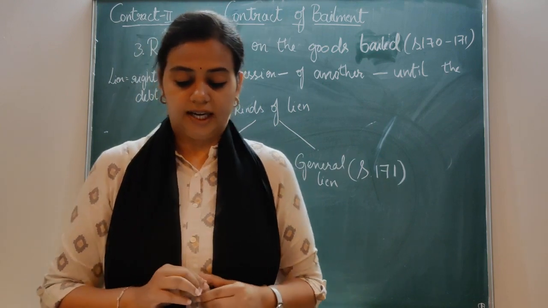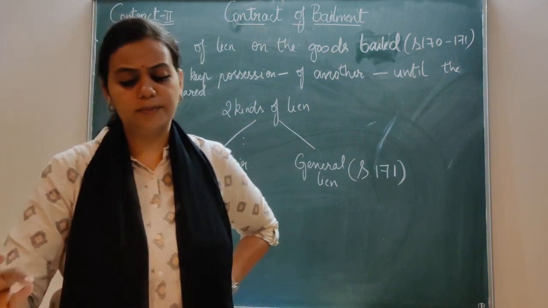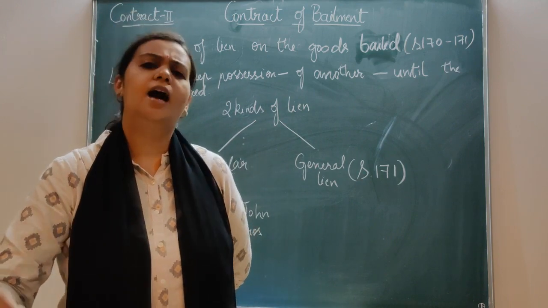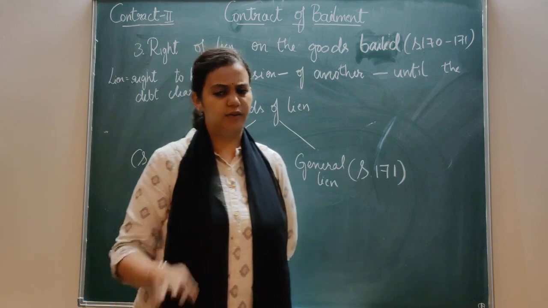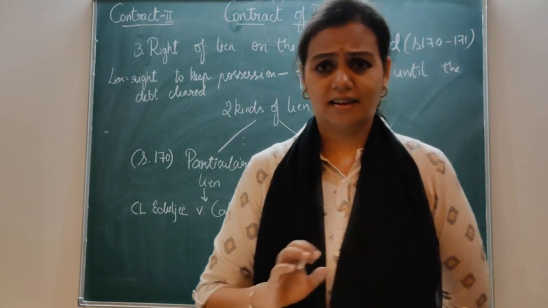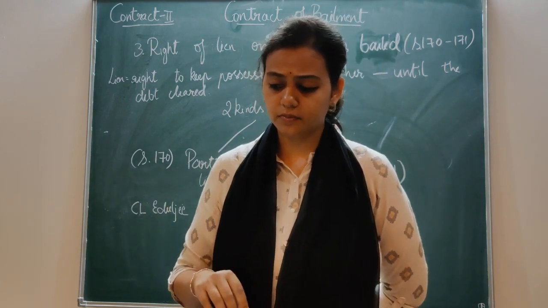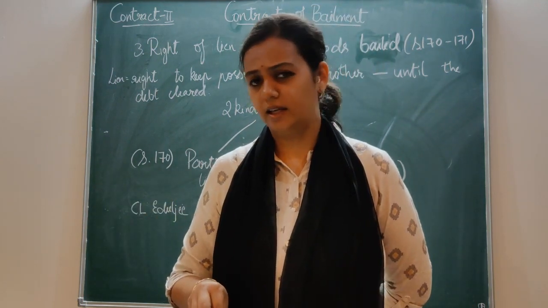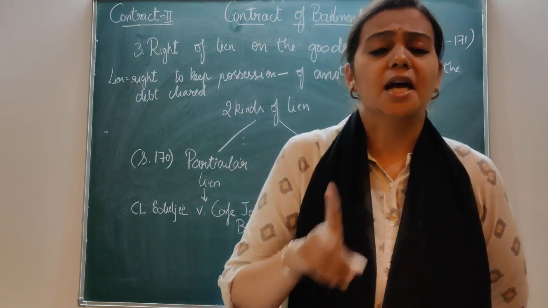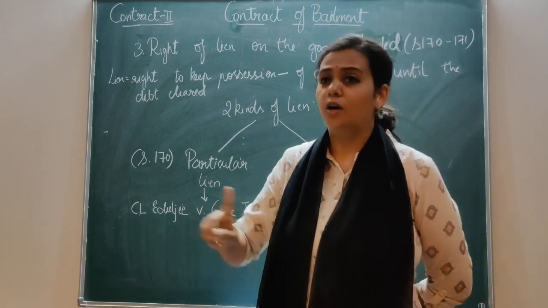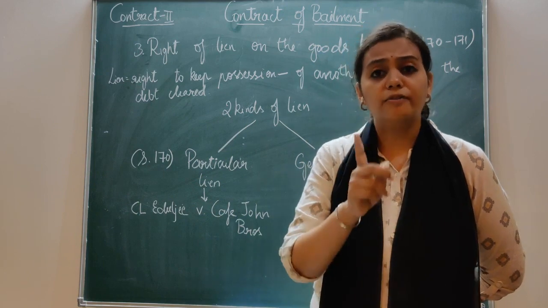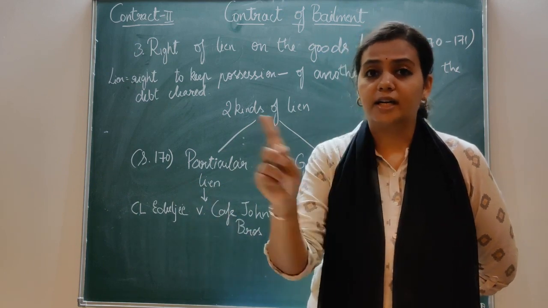Fine. Now, next point: if the bailee has agreed not to exercise any right. Say the bailee says, I don't want to exercise any right, even though the amount is due. He says, since he is my friend, I don't want to exercise any right, I'll waive it. So what do you think? Can he exercise his right after saying that? No, he cannot exercise it. This is the right given to the bailee to recover the remuneration. If he is giving up his right, or waiving his right, he cannot recover the amount.